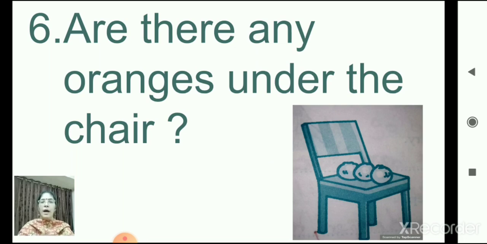Number 6. Are there any oranges under the chair? Let's read once again. Are there any oranges under the chair? Look at the picture, children. Can you find any oranges under the chair? No. On the chair? Yes. Let's see how to write.